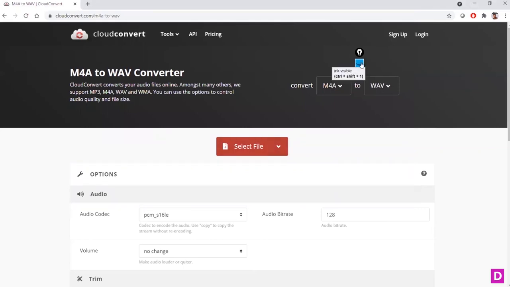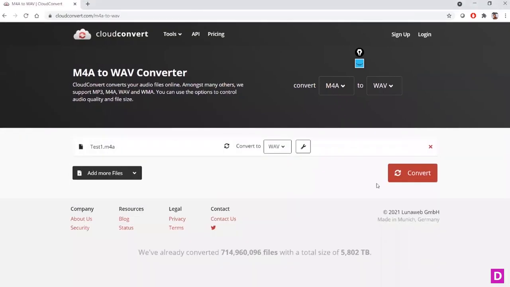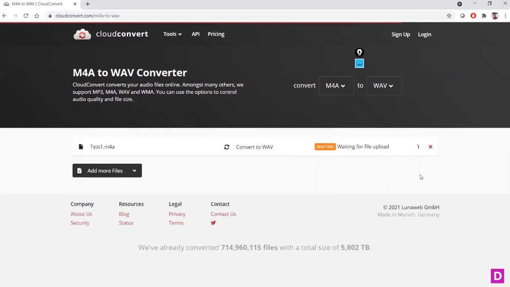As you can see here, we have M4A to WAV format, so I am able to convert this file format into WAV format. Let's select that file. Test one is what we have used. Now I will be able to convert by clicking this convert button.